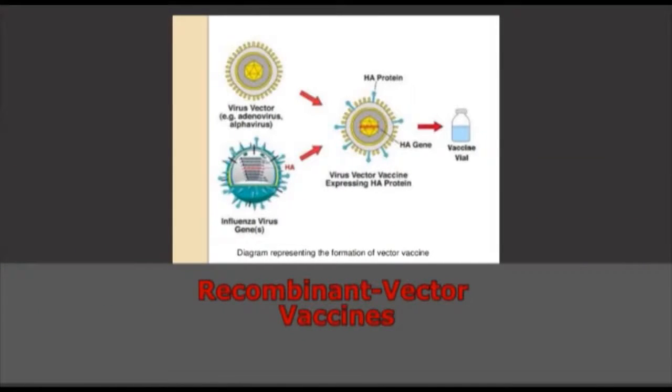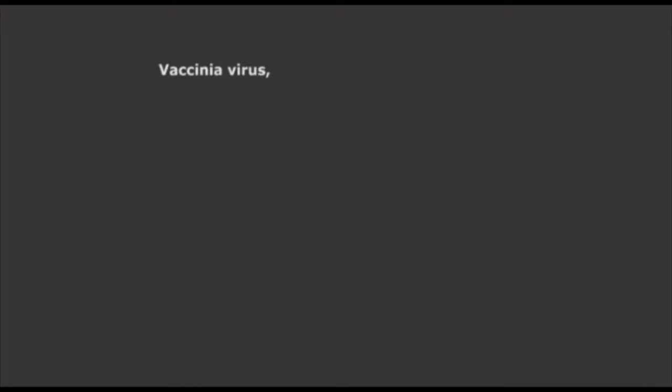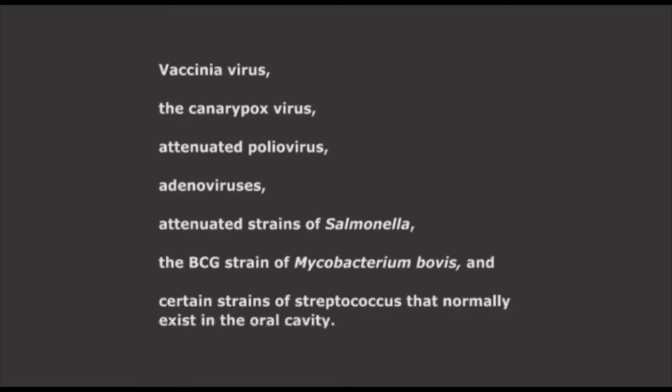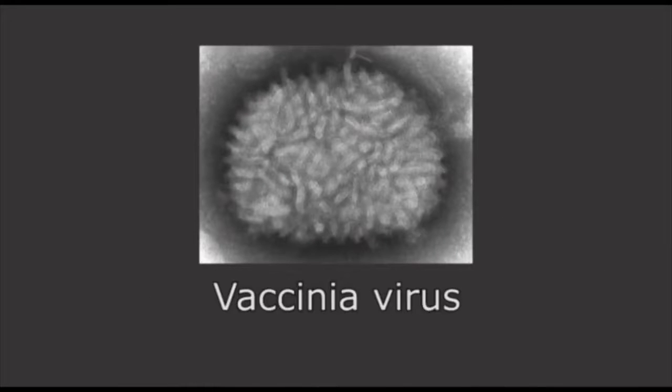Recombinant vector vaccines. Genes that encode major antigens of especially virulent pathogens can be introduced into attenuated viruses or bacteria. The attenuated organism serves as a vector, replicating within the host and expressing the gene product of the pathogen. A number of organisms have been used for vector vaccines, including Vaccinia virus, the canary pox virus, attenuated poliovirus, adenoviruses, attenuated strains of Salmonella, the BCG strain of Mycobacterium bovis, and certain strains of Streptococcus that normally exist in the oral cavity. One example is the Vaccinia virus.